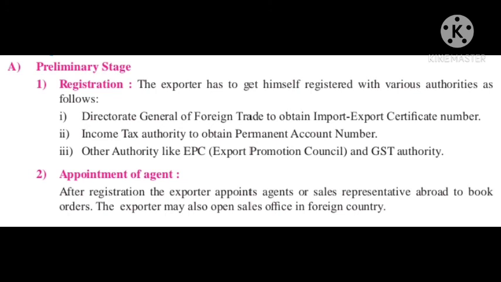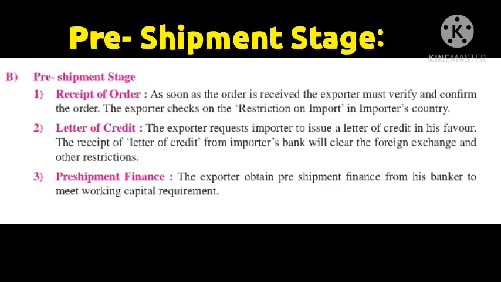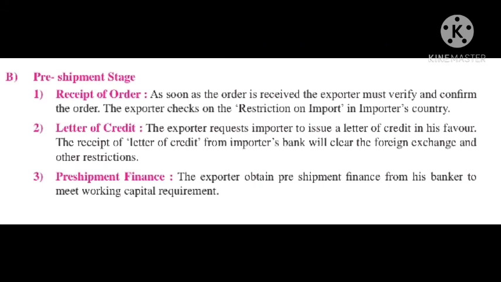The next one is the pre-shipment stage. The first one, receipt of order. As soon as the order is received, the exporter must verify and confirm the order. The exporter checks on restrictions on import in the importer's country.